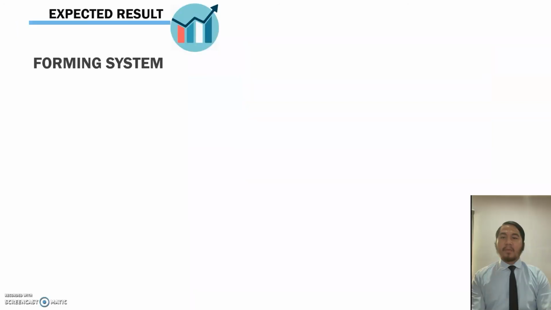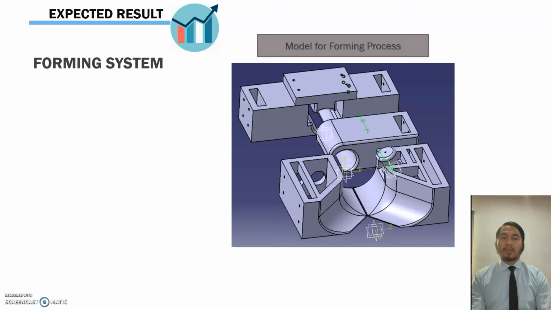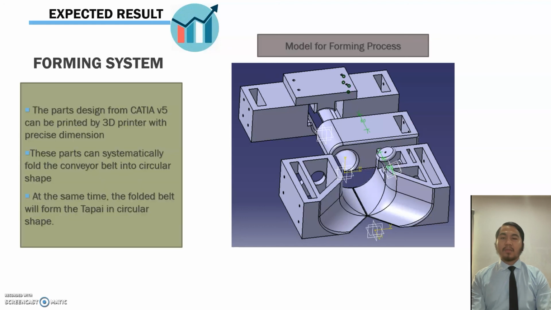For the forming process system, this is a model for the forming process. The design is sketched in CATIA V5. For the expected result of the project, this part designed from CATIA V5 can be printed by a 3D printer with precise dimensions. This part can systematically fold the conveyor belt into the circular shape. At the same time, the folded belt will form the Tapai into a circular shape.